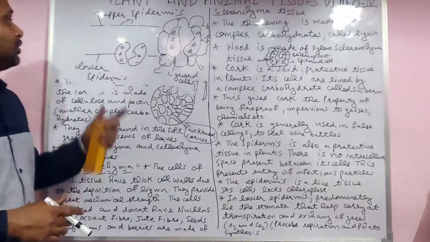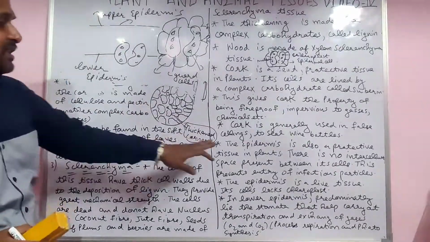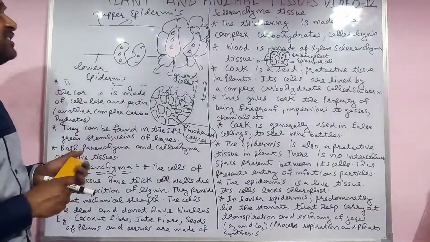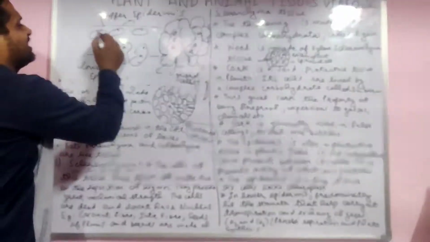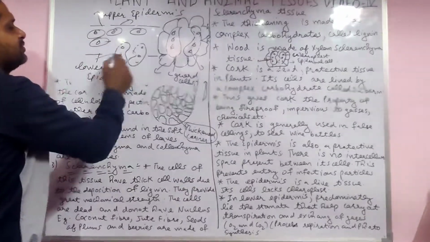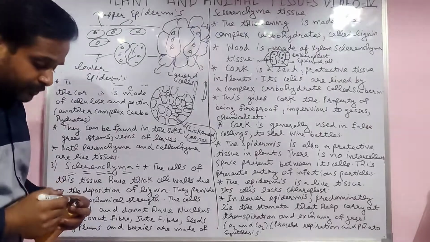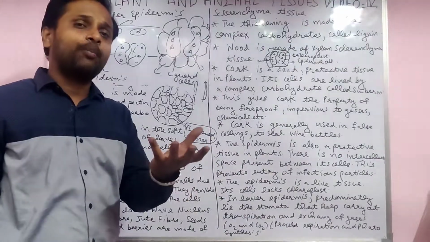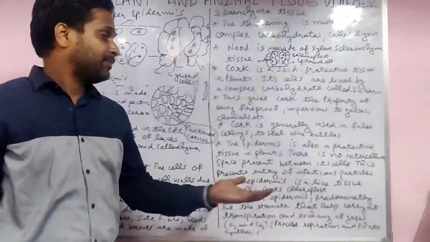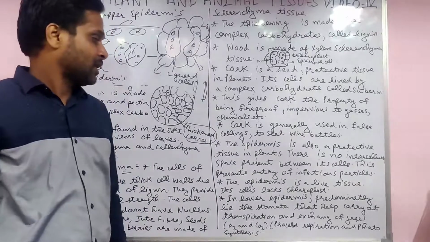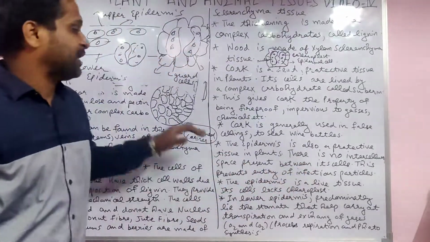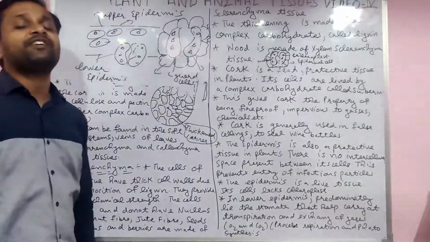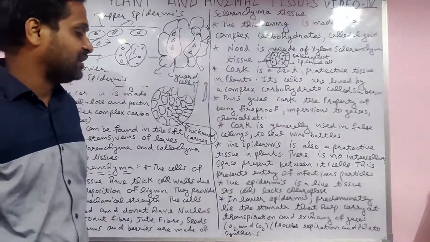Keep in mind, this is the epidermis made up of cells. The epidermis is also a protective tissue in the plant. There is no intercellular space between these cells. Inside the stomata, you know, mesophyll cells are there. When the plant is full of water, it loses the extra water when the stomata open, by the process of transpiration. There is no intercellular space between them, and this prevents the entry of infectious particles. No infectious particle enters them. The epidermis layer protects the plant.